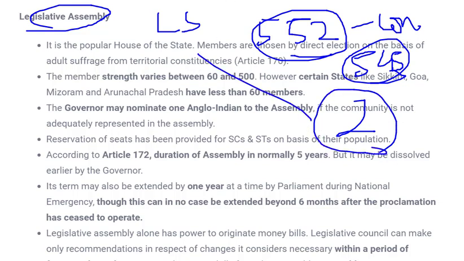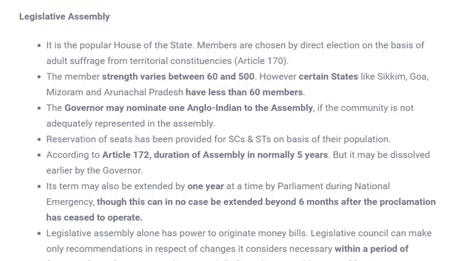Why are these nominations done? These nominations are from Anglo-Indians. Whenever a president feels that some specific community has not been represented in the Lok Sabha, in that case the president will give nomination to these 2 members in Lok Sabha. So it is similar in the case of the legislative assembly. Let's see what the points written over here are.